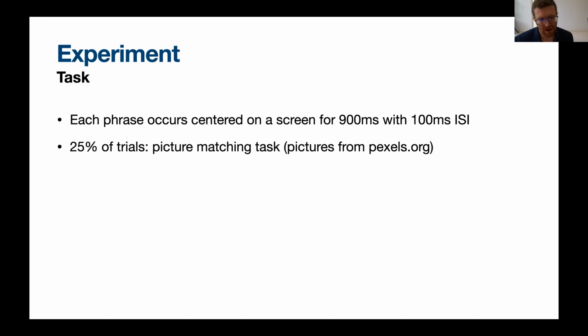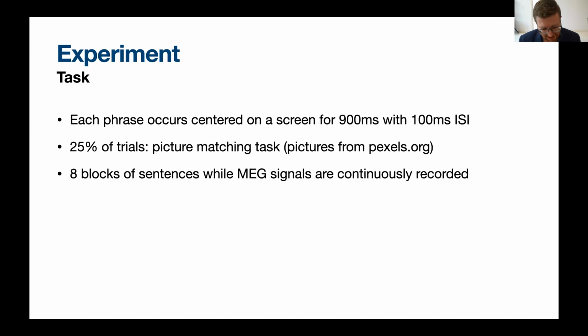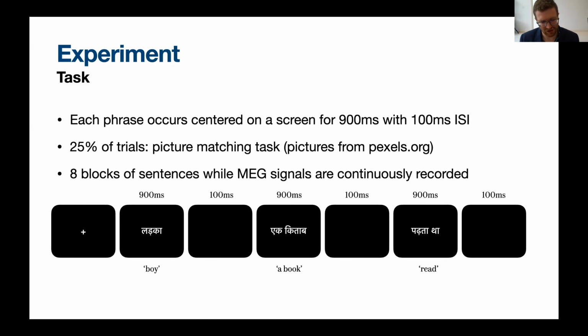After about a quarter of trials, there's a picture matching task where participants respond to whether the sentence corresponds to a stock photo that we took from pexels.org. And it's a within subjects design, so participants see every single trial and MEG signals are continuously recorded. Right, and this is just a picture. So again, it's very simple. They read words phrase by phrase, and at the end, they respond to whether a picture corresponds to the stimulus.